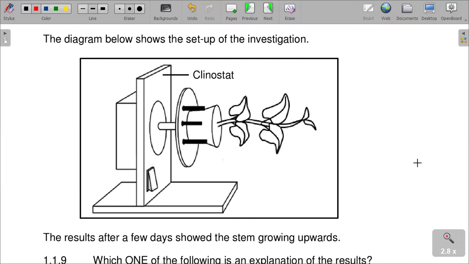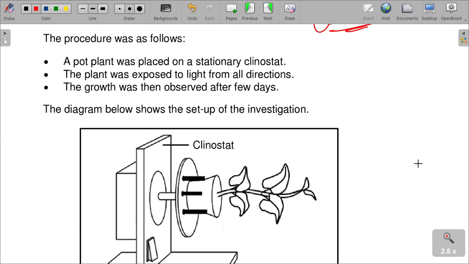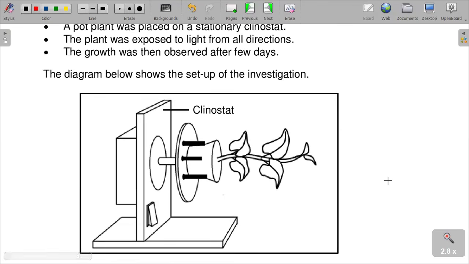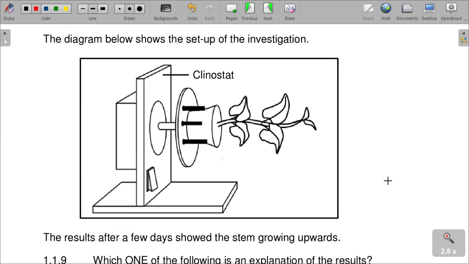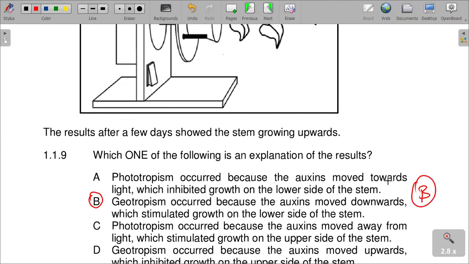As you have seen, the pot was placed on a clinostat and was exposed to light from all directions. So geotropism occurred.